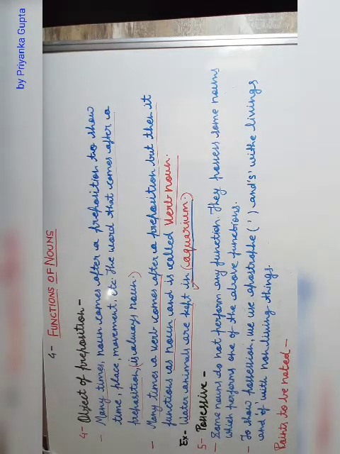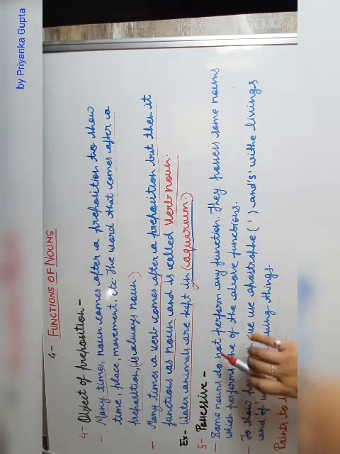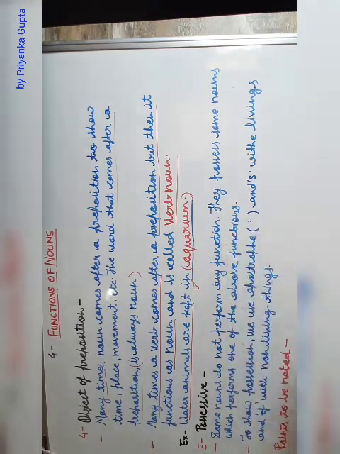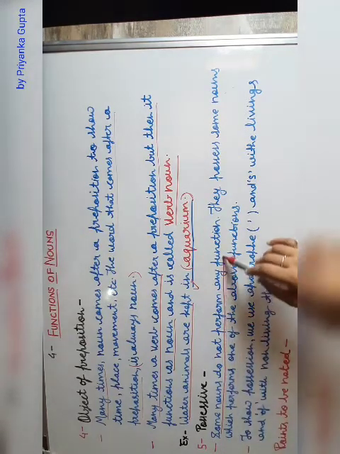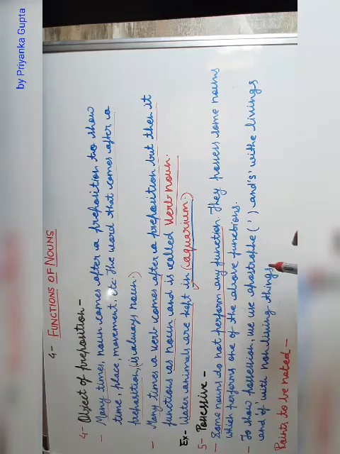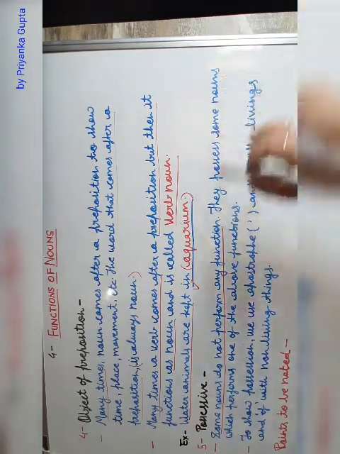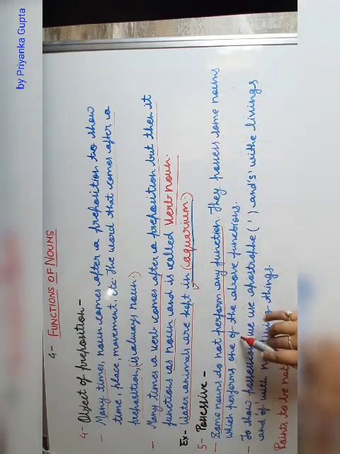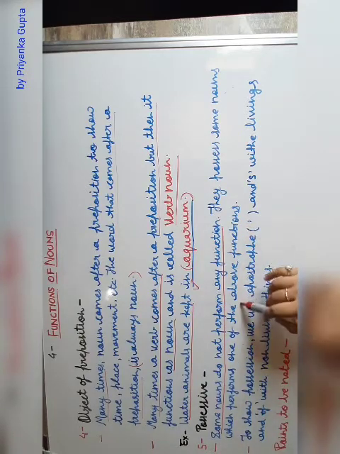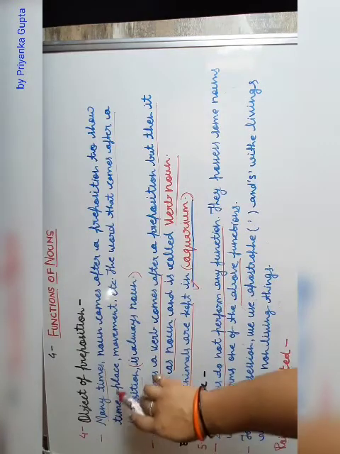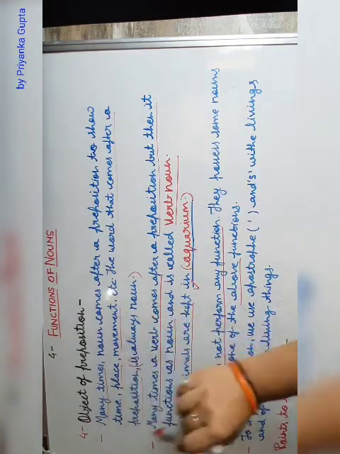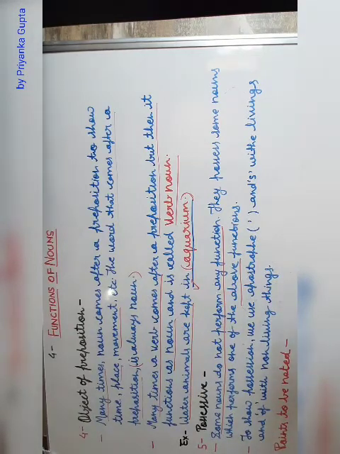This is possessive. Some nouns do not perform any function. Yes, sometimes some nouns do not perform any function, but they possess some nouns which perform one of the above functions. One of the above functions means, like see here, time, place, movement. Okay, any functions. Clear?